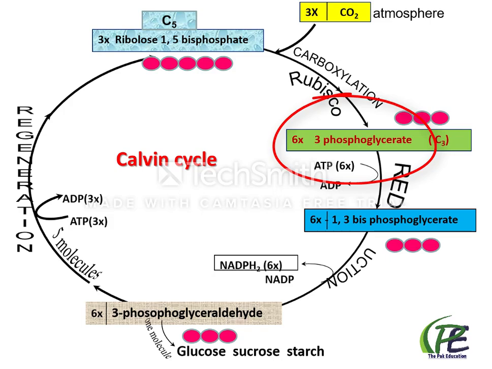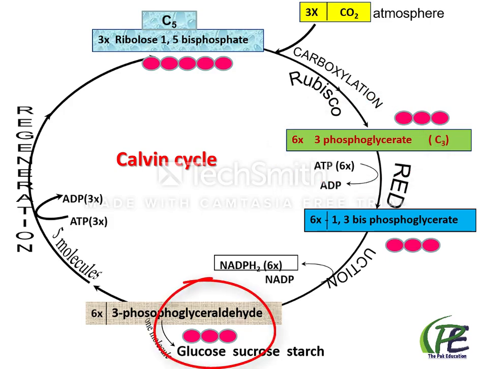And for making 1 glucose, how many ATPs are used? Because as we know, for making 1 glucose, 2 Calvin cycles proceed in the chloroplast. Means ATPs utilized are 18 and NADPH utilized about 12.